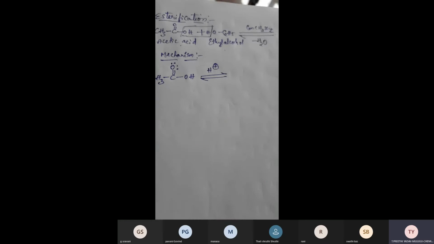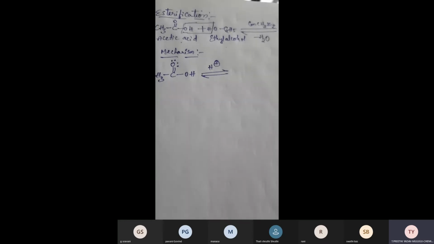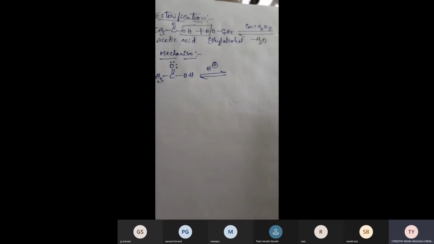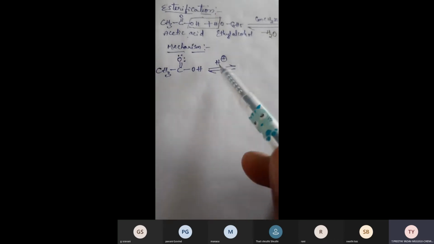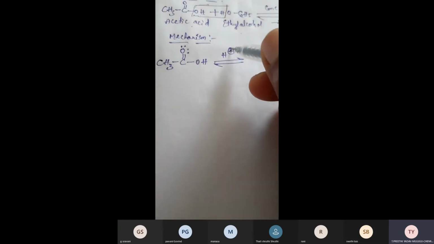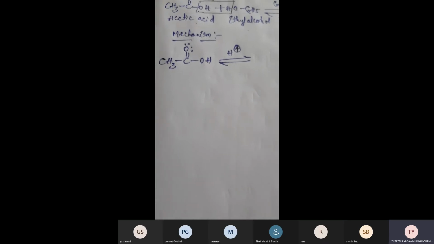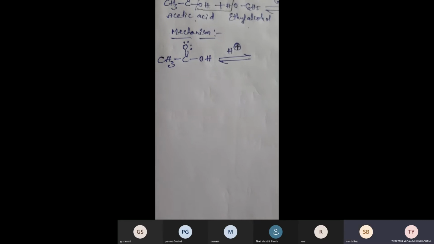See here, girls, esterification takes place in the presence of acid. You have to take sulfuric acid, right? So from sulfuric acid, you will get H plus ions. Hydrogen has a positive charge. Positive charge indicates it requires electrons, since it is an electron deficient compound. So this H plus ion requires electrons.